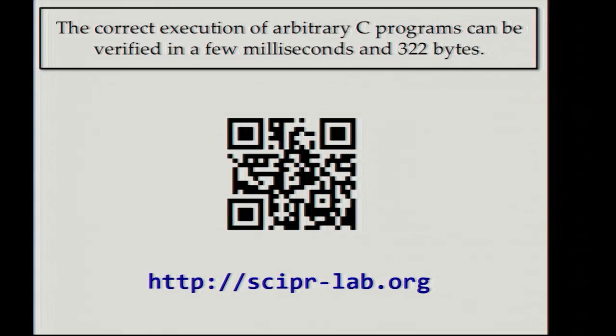And I would like to finish by stating the same theorem that I mentioned in the beginning of our talk, that the correct execution of arbitrary C programs can be verified in a few milliseconds and 322 bytes. And here's the QR code for the proof of this statement. Our SNARK app is not able to verify it, but you can by going to our website.